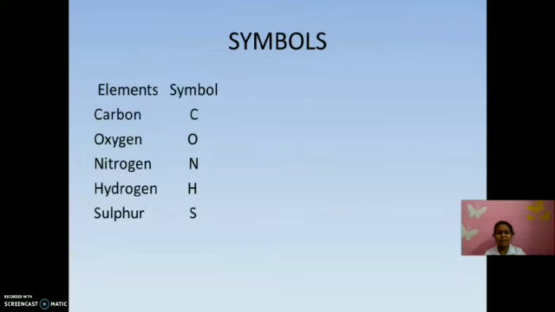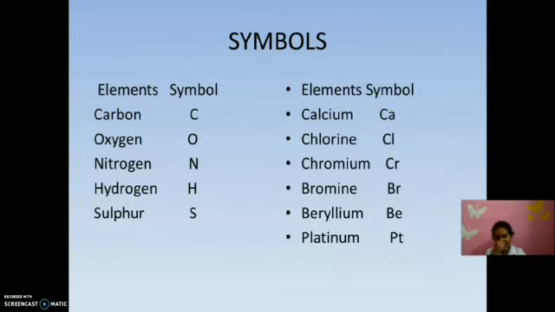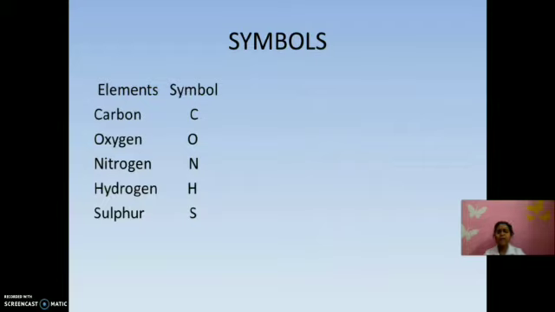So symbols, we can see the symbols. Here you can see carbon having the symbol C, oxygen having the symbol O, nitrogen N. Can you identify any similarity between the name of the element and the symbol? Yes. In this column, we can see the symbols have a relation. How? The first letter of each element is the symbol. Carbon, C is the symbol. You can check with that element. We know that carbon and calcium both start with C.